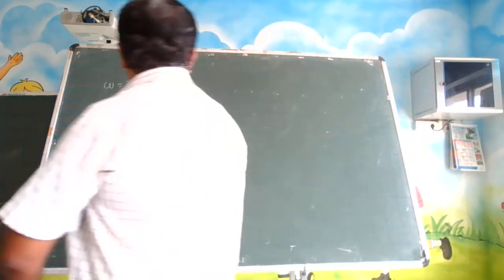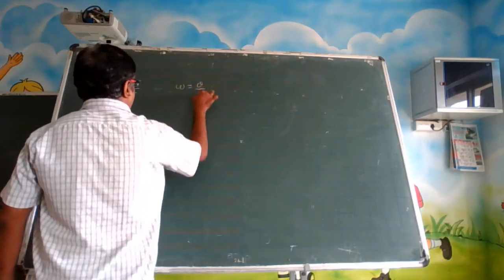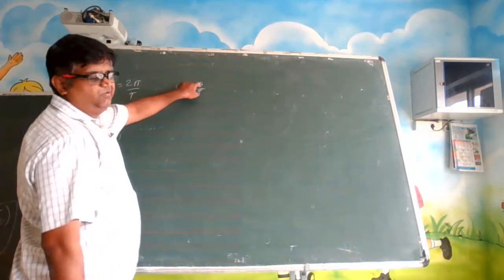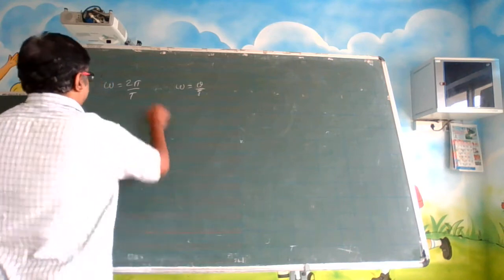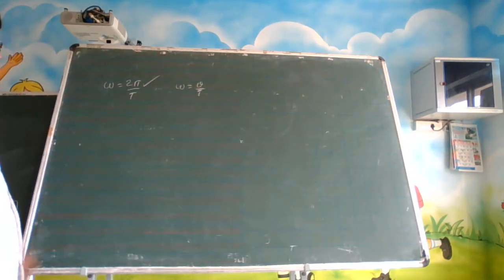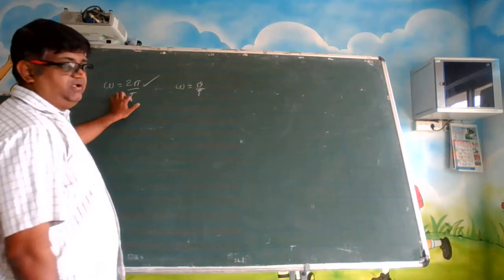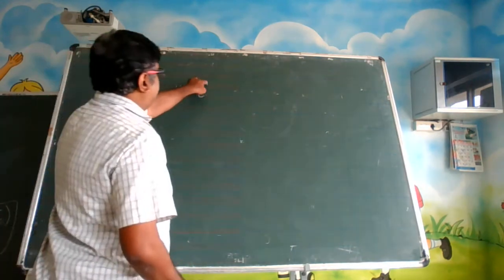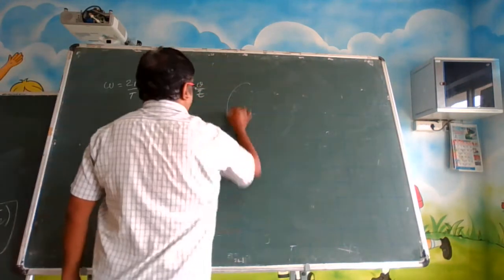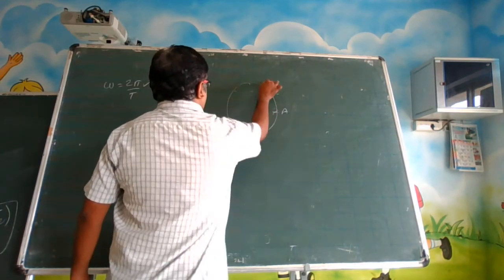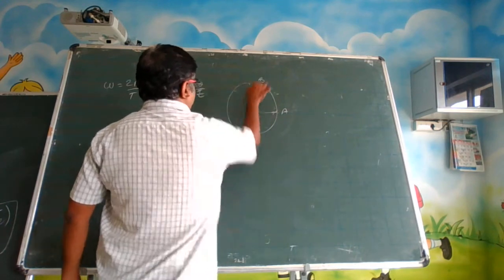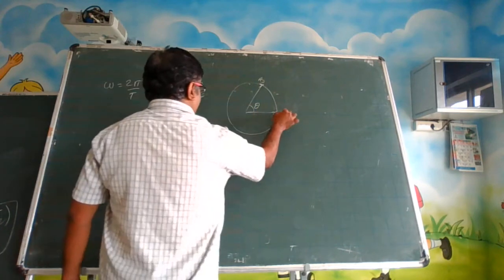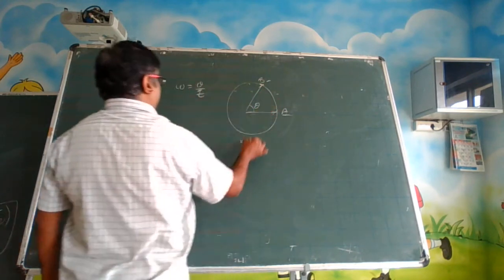Essentially, omega is equal to theta by t, right? If one full round is completed, theta becomes 2 pi. 2 rounds, 4 pi. So that is why 2 pi divided by capital T I have written. What is this capital T? It is the time period. Now this is the general expression. Omega is equal to theta divided by t is a general expression. But when the particle was here, after some time it is here. So can I find the speed? Yeah, I can find the speed. If I know this theta, and the time it took from here to here, I can find the value of omega.